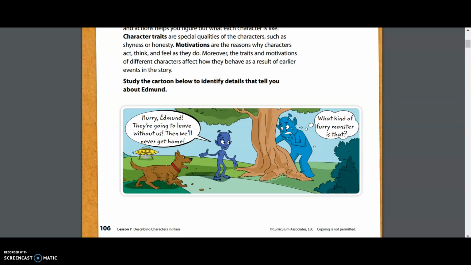So we want to be able to describe his different character traits, the special qualities of the character, as well as his motivation, the reason behind why he acts, thinks, and feels the way that he does. So I want you to take a moment and think about what are some character traits that we can use to describe Edmund, the alien that is hiding behind the tree.